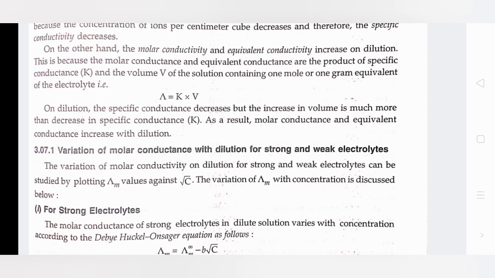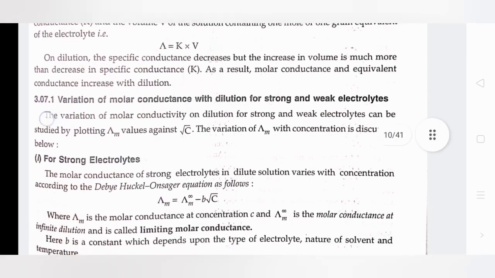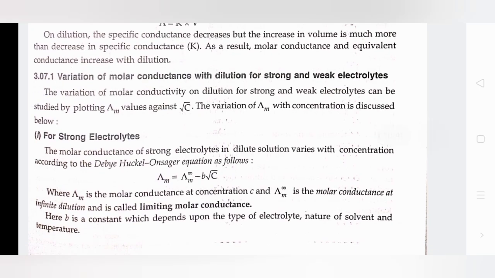On dilution, the specific conductance decreases, but the increase in volume is much more than the decrease in specific conductance. As a result, molar conductance and equivalent conductance increase with dilution. Variation of molar conductance with dilution for strong and weak electrolytes.